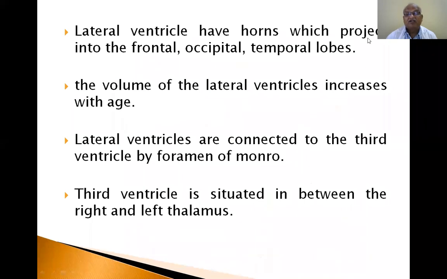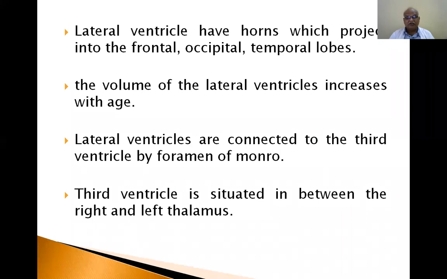The volume of the lateral ventricles increases with age. So you can assess the age of an individual by observing the cavity of the lateral ventricle. If they are large, the individual is an aged person. Lateral ventricles are connected to the third ventricle by the foramina of Monro.